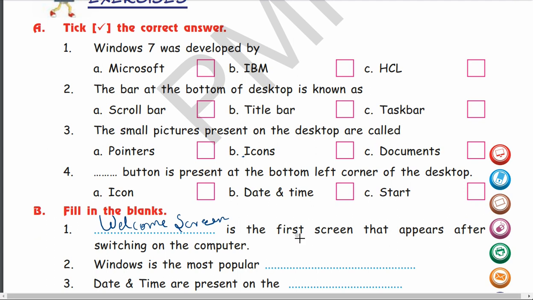Windows is the most popular operating system. So what is the second answer? Operating system. Date and time are present on the bottom right corner. So where are date and time present? They are present in the bottom right corner.